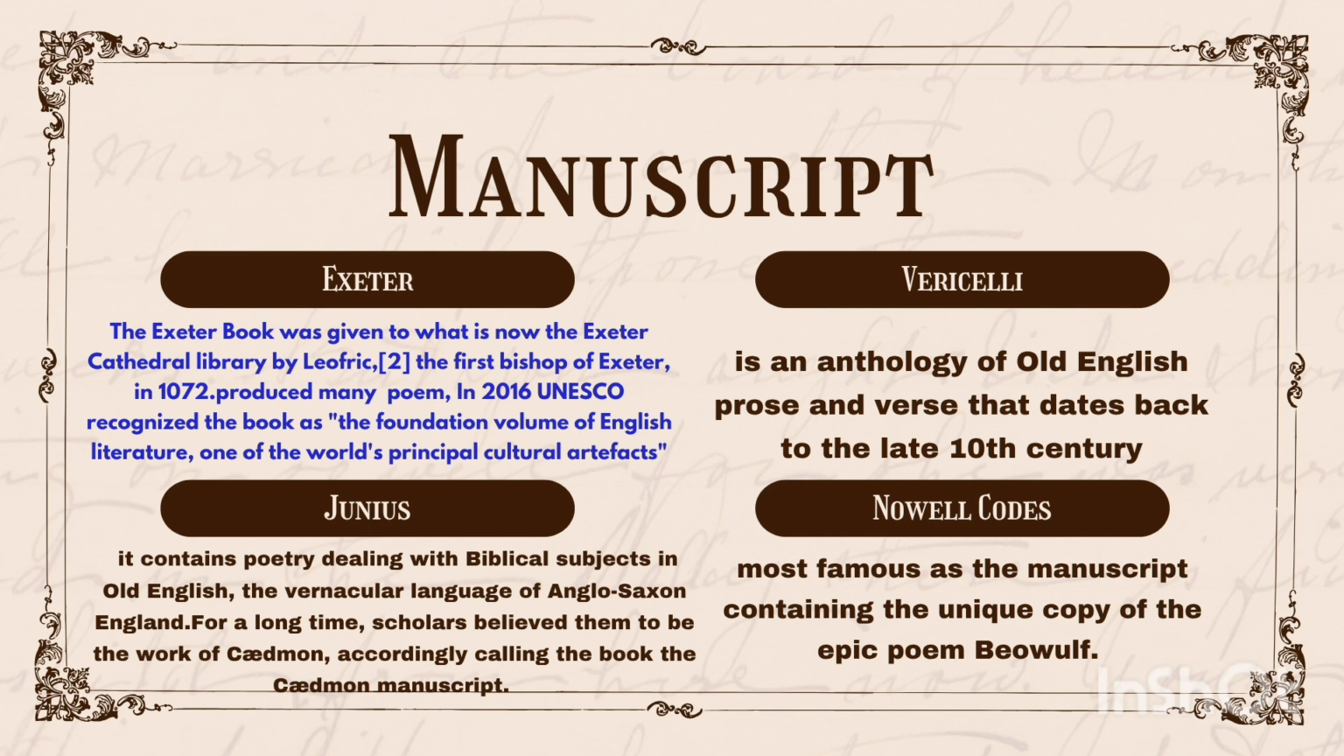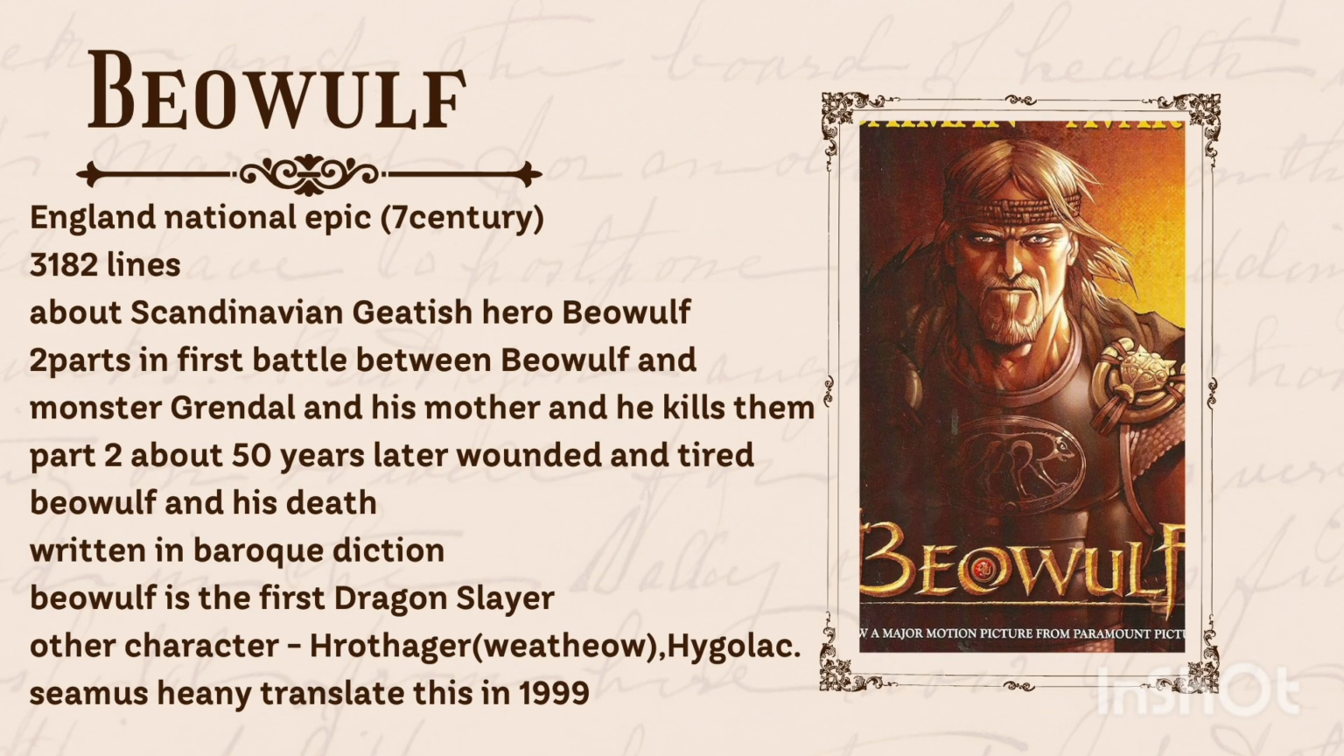Beowulf is known as England's national epic poem, written during 7th century, and the author is unknown. It contains 3182 lines. It's about the Scandinavian Geatish hero Beowulf. It has two parts. In the first, there is a battle between Beowulf and the monster Grendel and his mother, and he kills them. Part 2, about 50 years later, is about a wounded and tired Beowulf and his death.